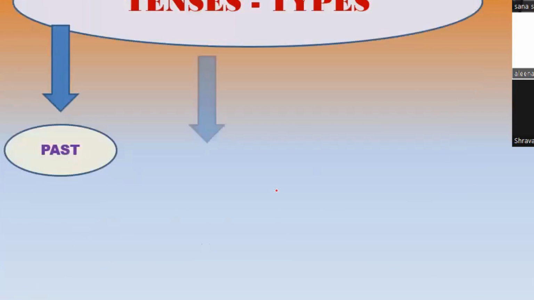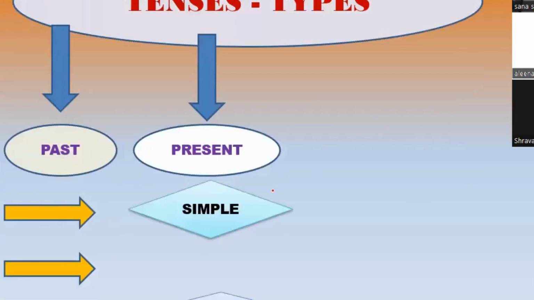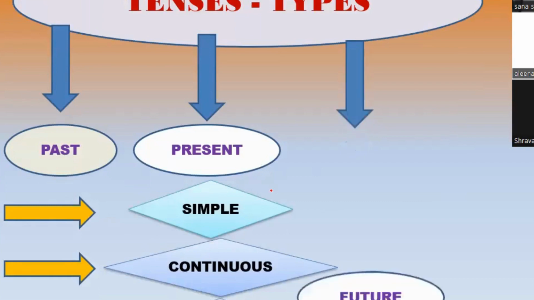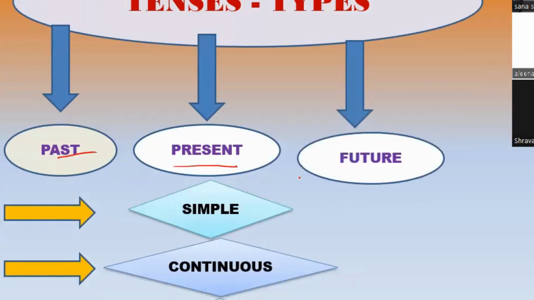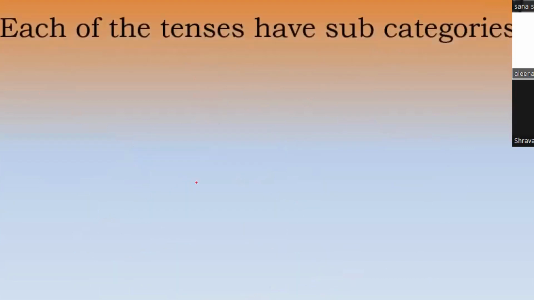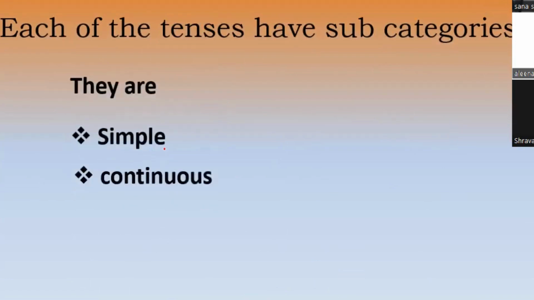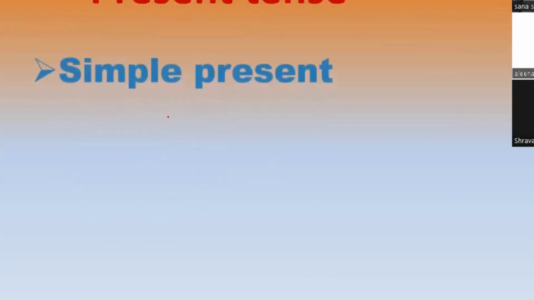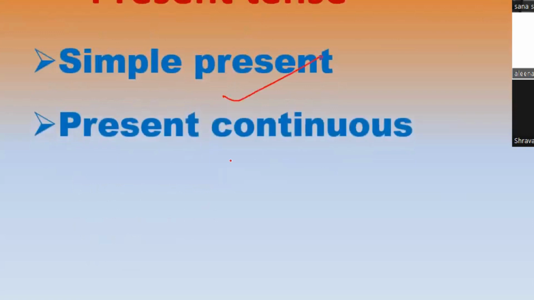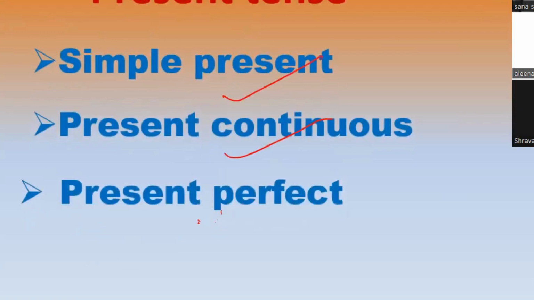Here you can see the main classification of tenses and their types. We have three broad categories: past tense, present tense, and future tense. And in that, today we are going to discuss simple, continuous, and perfect tense. As I've told you, in each of present, past, and future tense we have three tenses. So in present tense, we are going to learn about simple present, present continuous, and present perfect tense.